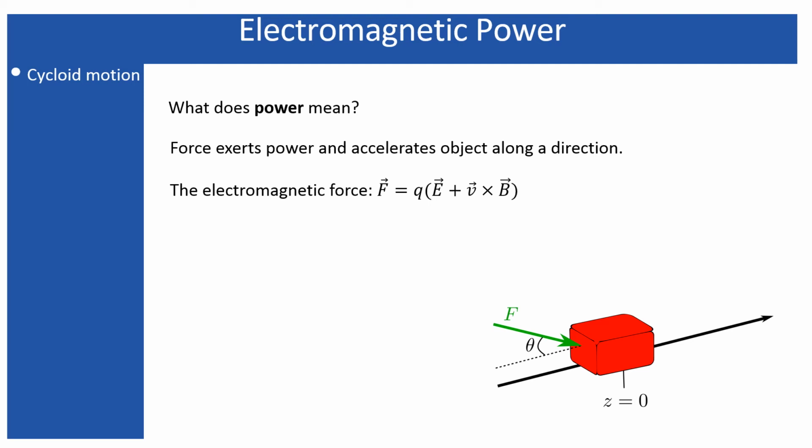Before going to discuss the electromagnetic power, let's consider once again the general definition of the power. Power means there will be a force always associated with the power. Take an example I have shown in this diagram. The force is applied on a particular plane of this object, and the force is being applied with an angle theta with respect to the horizontal axis, which is the z axis I am considering in this particular case. Due to application of the force, the object gets displaced from its initial position z equals 0 to a certain position z equals d.